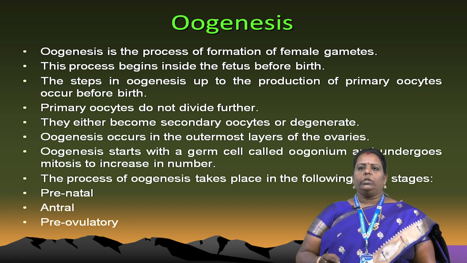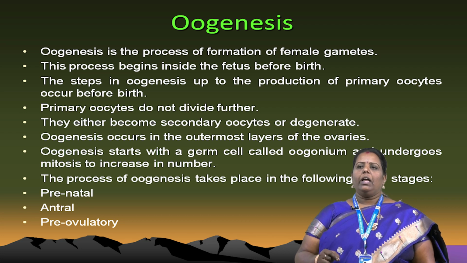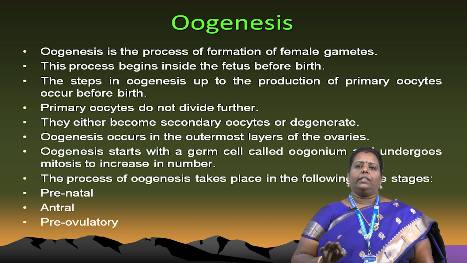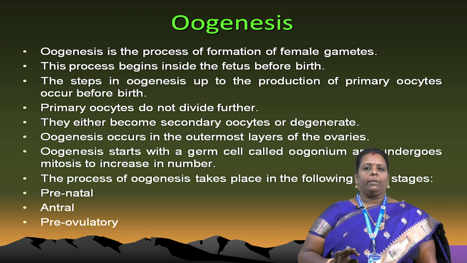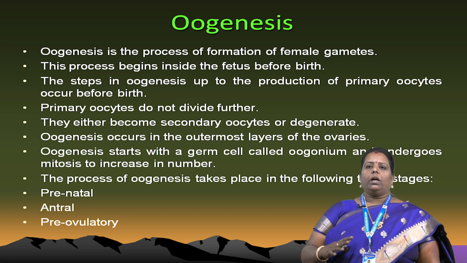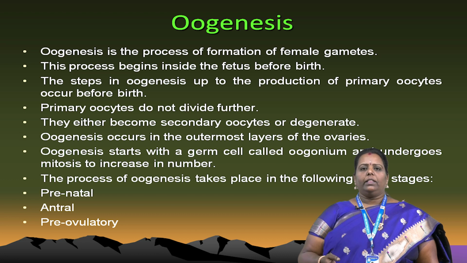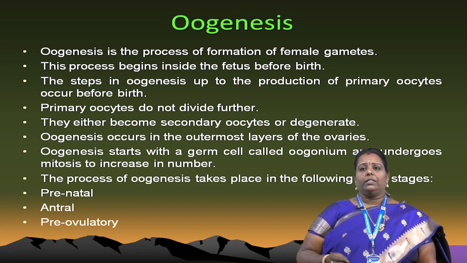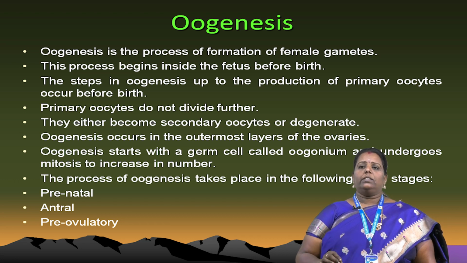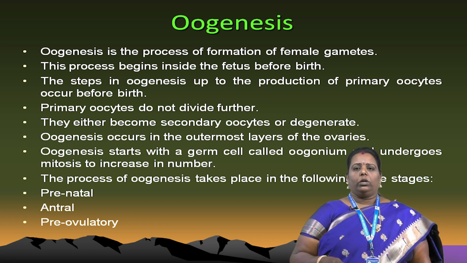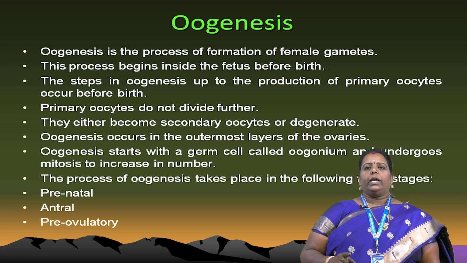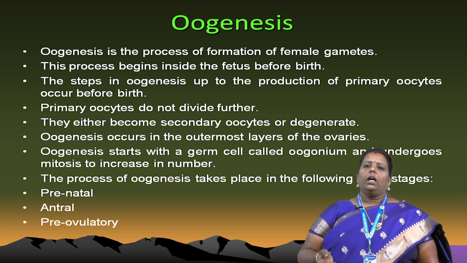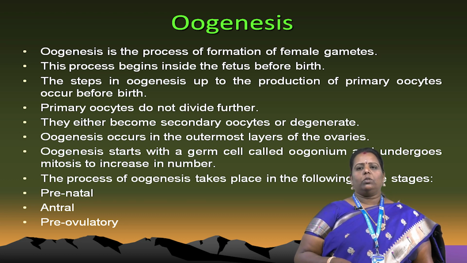The steps in oogenesis up to the production of the primary oocyte occur before birth, but spermatogenesis does not occur before birth. Spermatogenesis occurs only after birth, after the maturity stage, but oogenesis starts from the mother's uterus. The primary oocytes do not divide further, and they either become secondary oocytes or degenerate at that time.